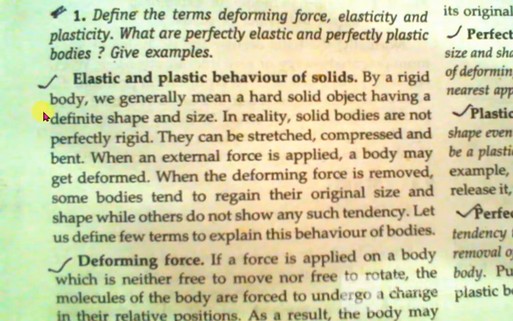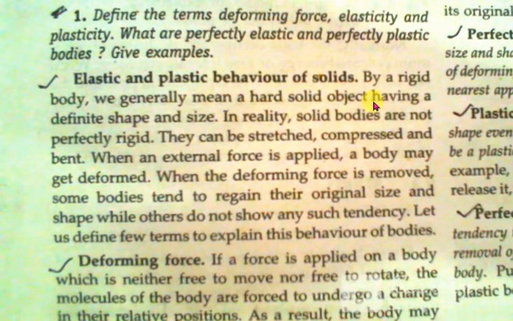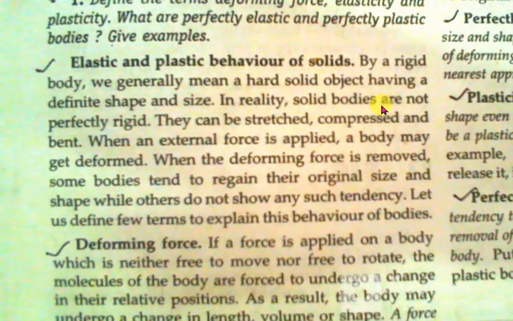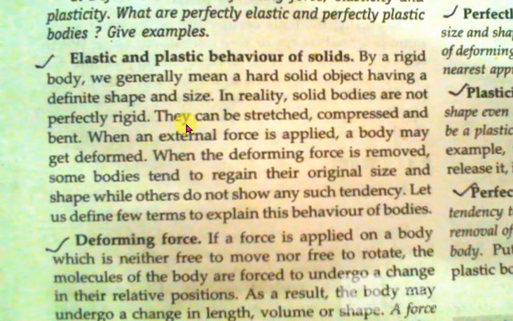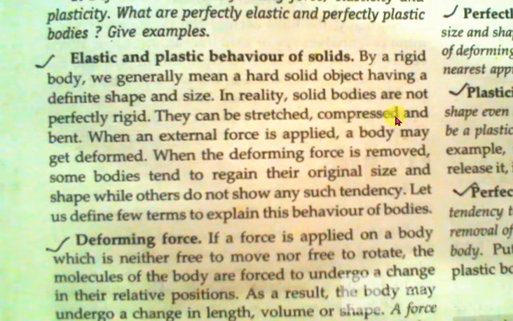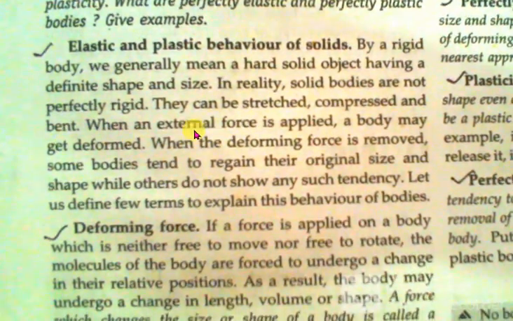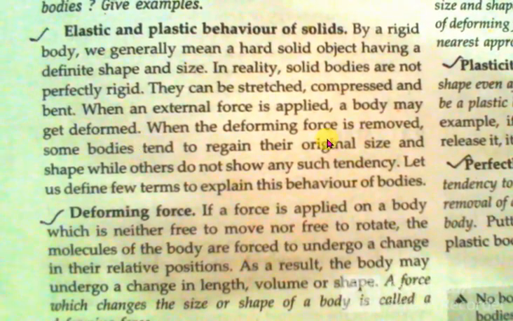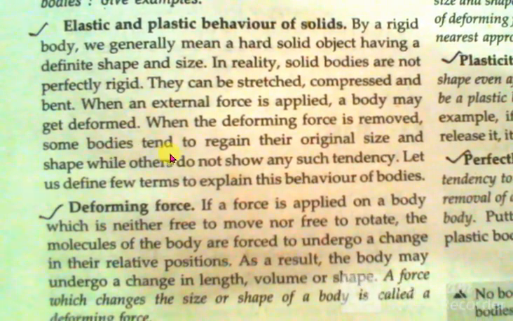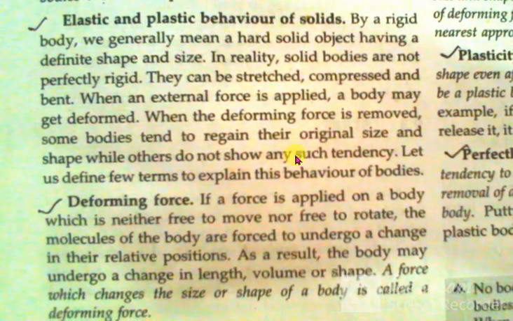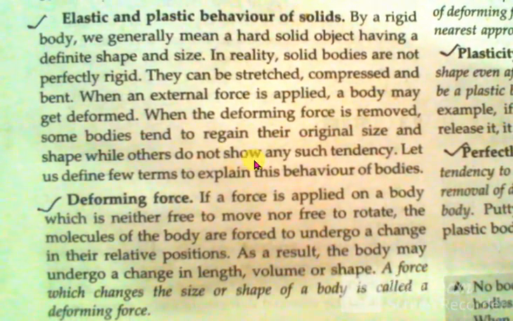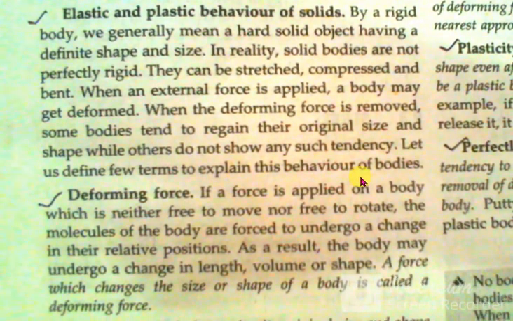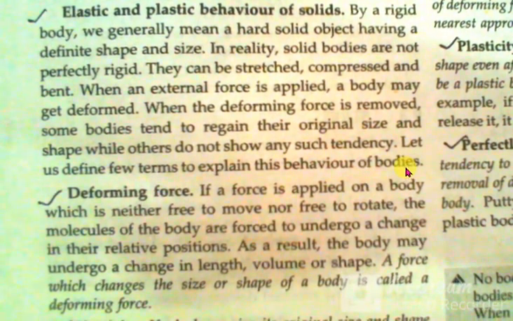Elastic and plastic behavior of solids. By a rigid body, we generally mean a hard solid object having a definite shape and size. In reality, solid bodies are not perfectly rigid. They can be stretched, compressed, and bent. When an external force is applied, a body may get deformed. When the deforming force is removed, some bodies tend to regain their original size and shape, while others do not show any such tendency. Let us define a few terms to explain this behavior of bodies.